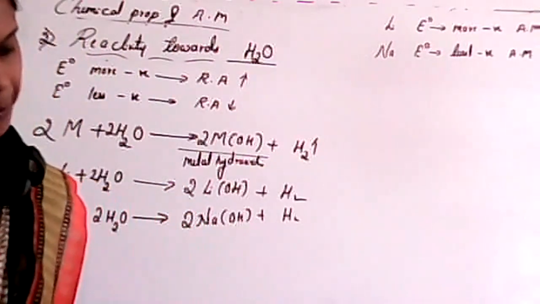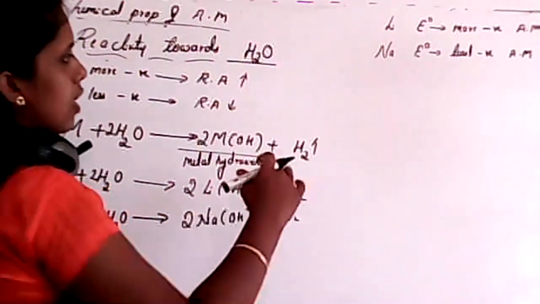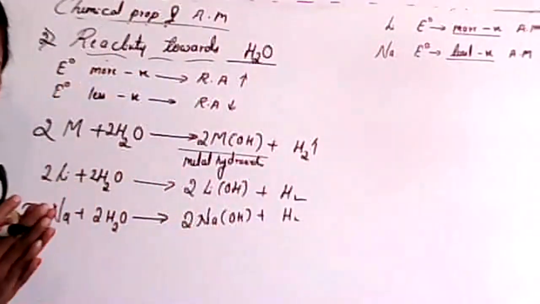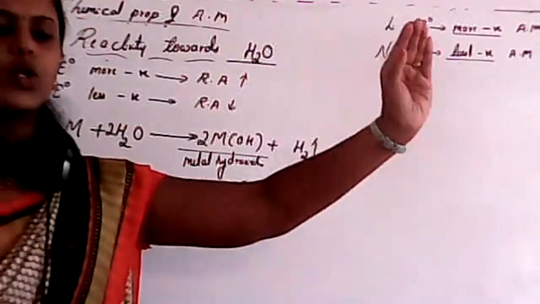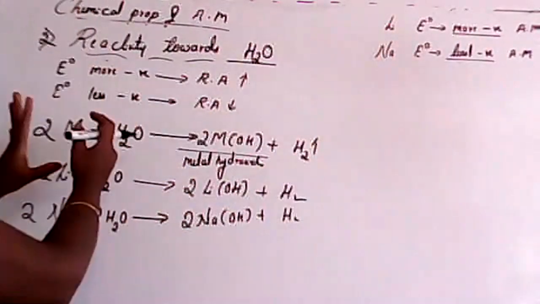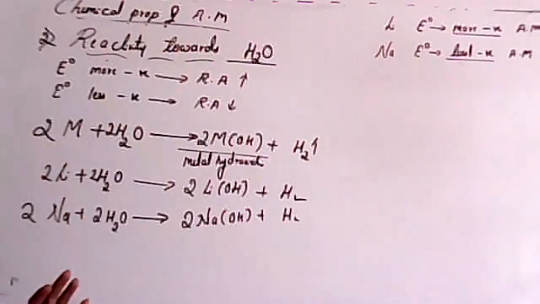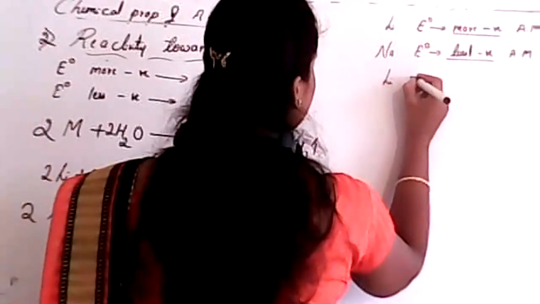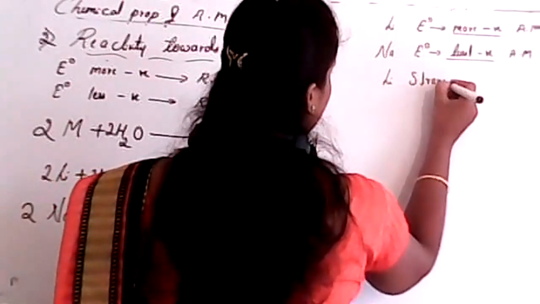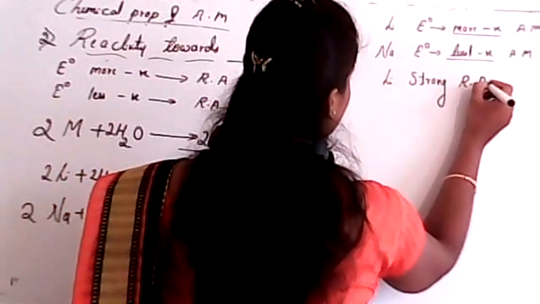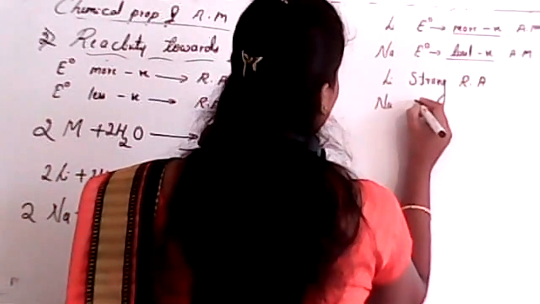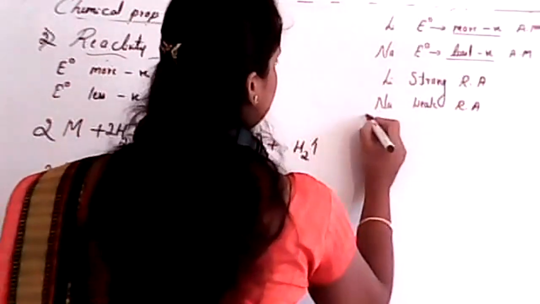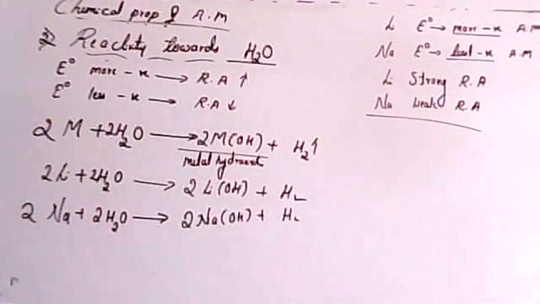Just tell me, what will happen in this case? See, one is more negative, one is least negative. In that case, which one must act? Yes, lithium must act as a strong reducing agent. That means it readily reacts with water and must form lithium oxide, isn't it? That is the right answer. Lithium is a strong reducing agent and sodium is a weak reducing agent. Both are reducing agents, but the reducing property will decrease, isn't it?